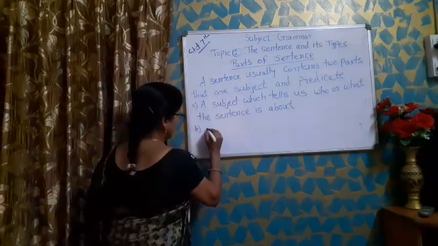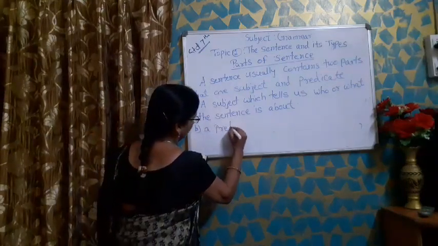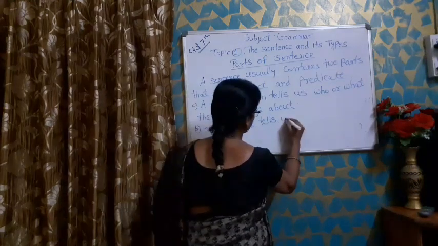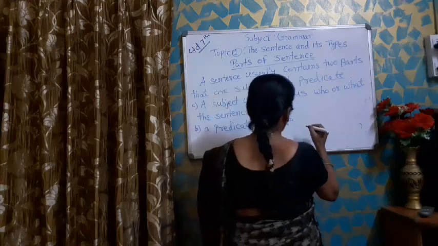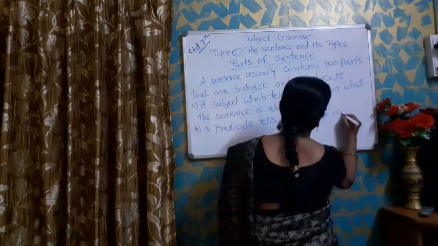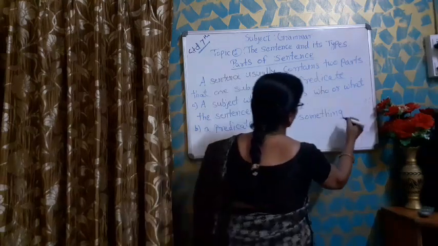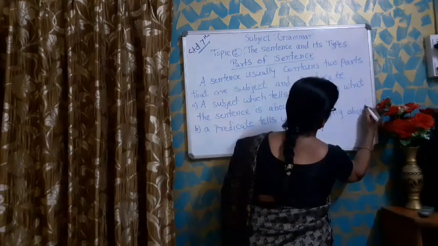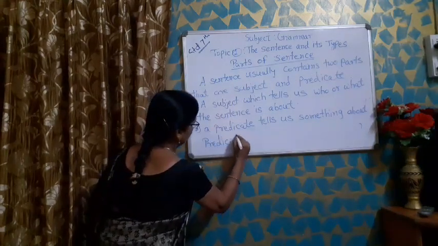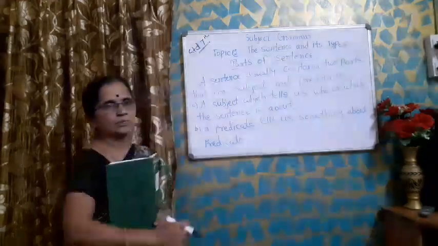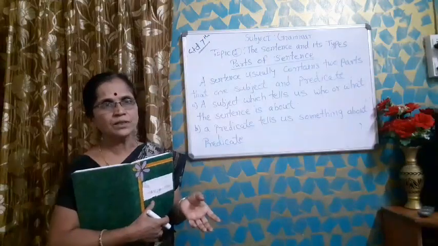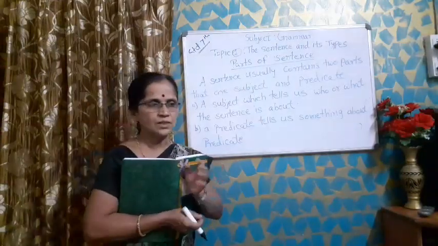Second, a predicate tells us something about the subject. Now I think you all are clear about what is meant by sentence and which are the parts or elements of the sentence. Okay, everyone understood this? Okay.